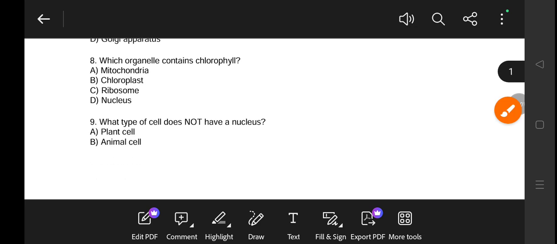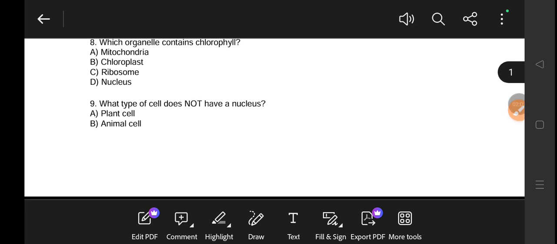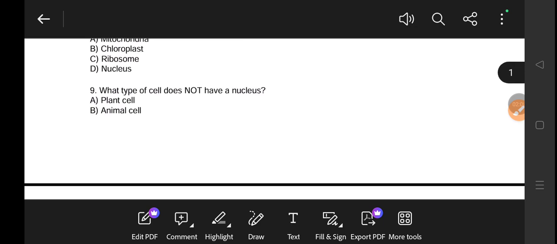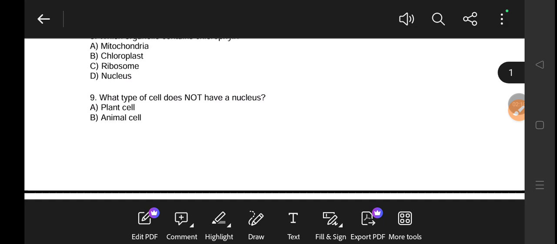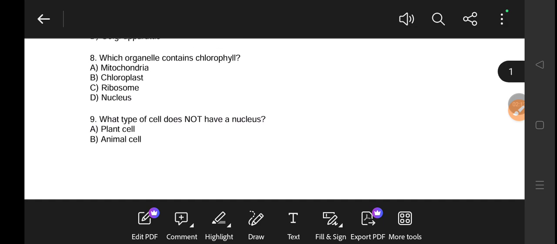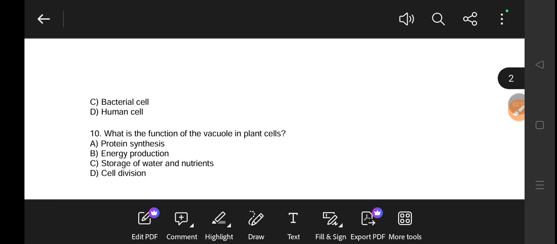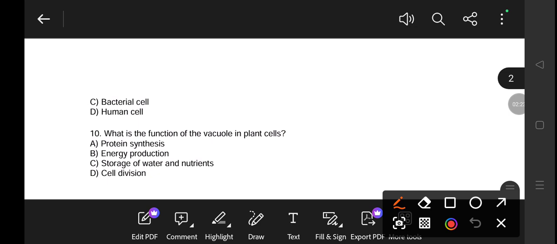Which type of cell doesn't have a nucleus? A nucleus is found in multicellular organisms. Plant cells have a nucleus, animal cells have a nucleus, but when it comes to unicellular organisms, they don't have a nucleus. Some may have, but a bacterial cell doesn't have a nucleus.